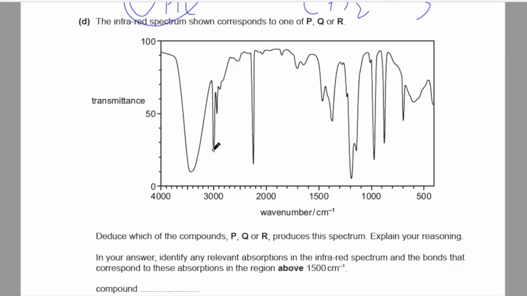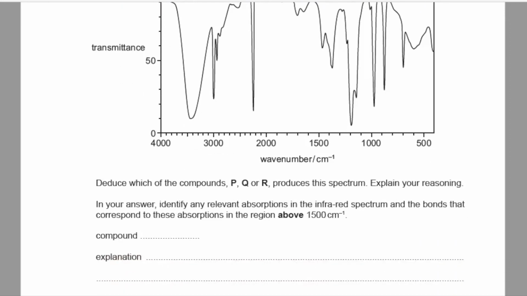At around 2900 to 3000 per centimeter, there is an alkane group present with a weak peak, which again matches the values given in the data booklet. And at last, around 3300 to 3350 per centimeter, there is a hydroxyl group. Hence, this spectrum is of compound P. An explanation to it is that a carbon to nitrogen triple bond is present at 2250 per centimeter. And the next bond which causes these peaks is the hydroxyl group at 3100 to 3700 per centimeter.